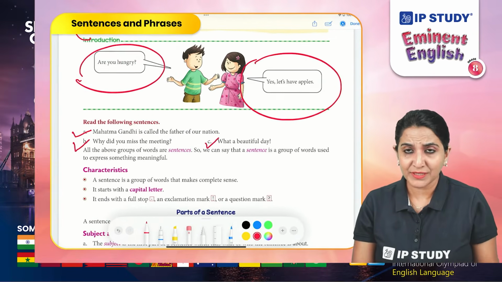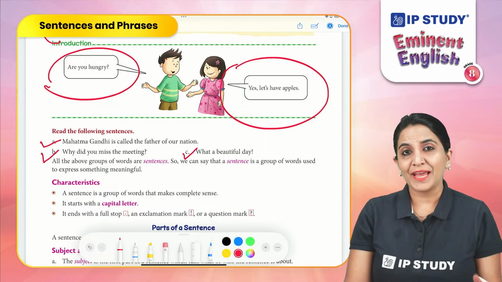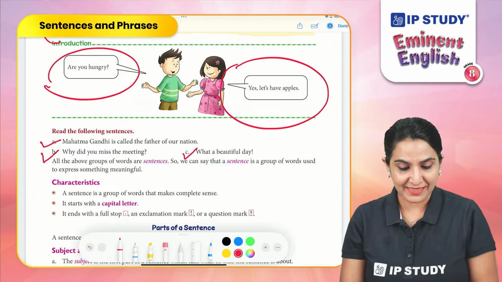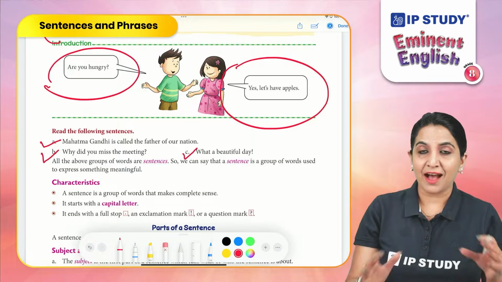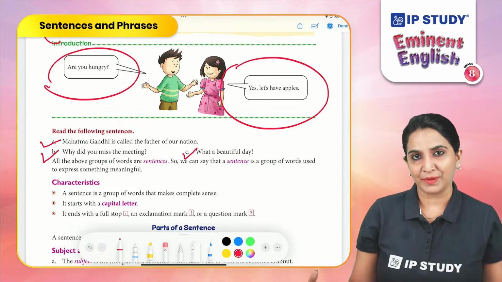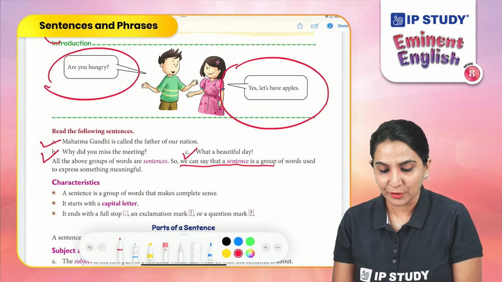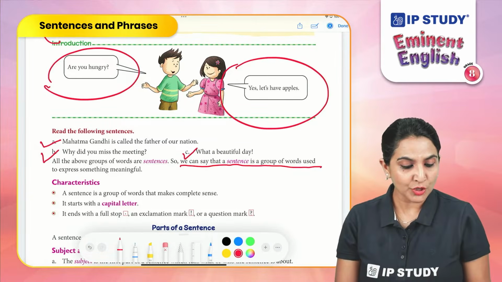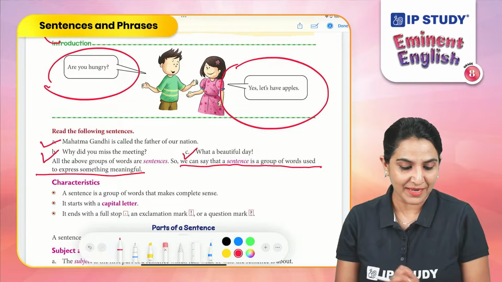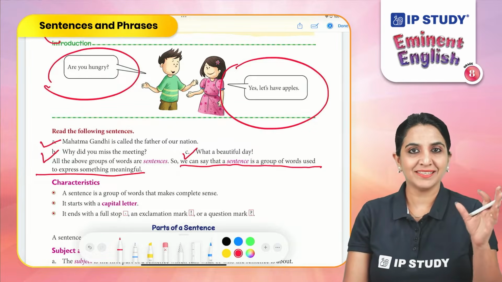What a beautiful day! Now, in all of these sentences, the group of words are making the complete meaning. That means we can say that a sentence is a group of words used to express something meaningful. Hence, it's called a sentence.